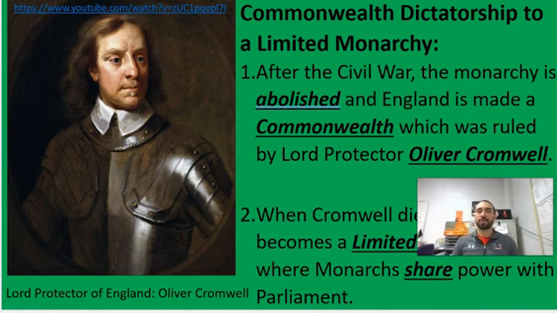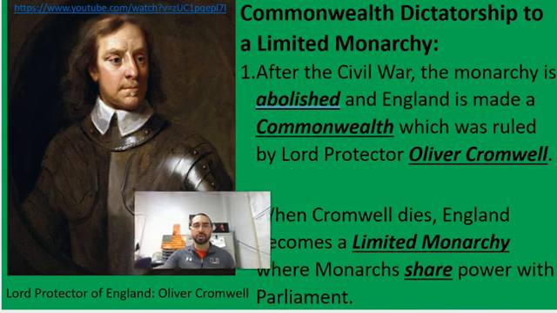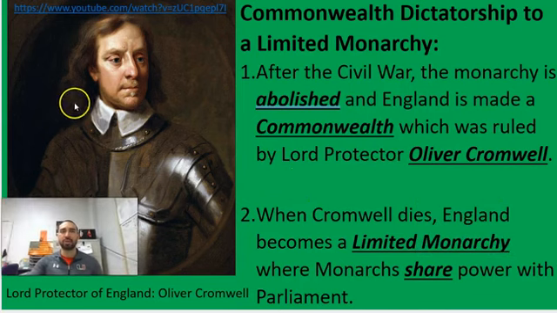After the Civil War, the monarchy is abolished, and England is made a commonwealth, which was ruled by Lord Protector Oliver Cromwell, pictured here on the left. And remember, he was a Roundhead. This is a Roundhead haircut. When Cromwell dies, England becomes a limited monarchy, where monarchs share power with Parliament.